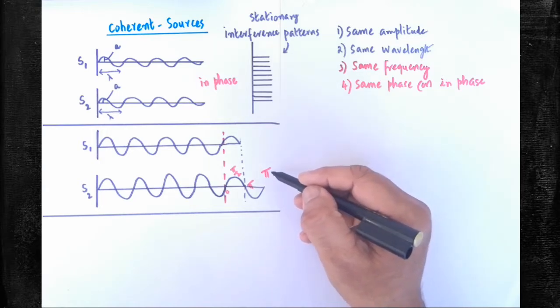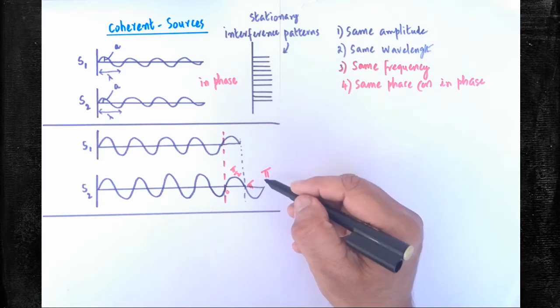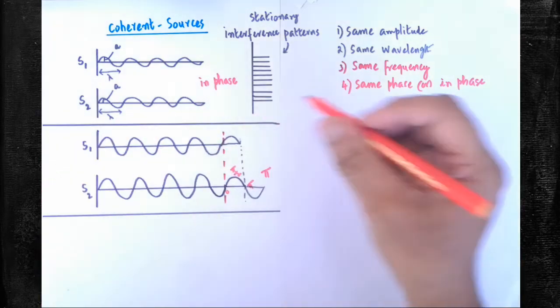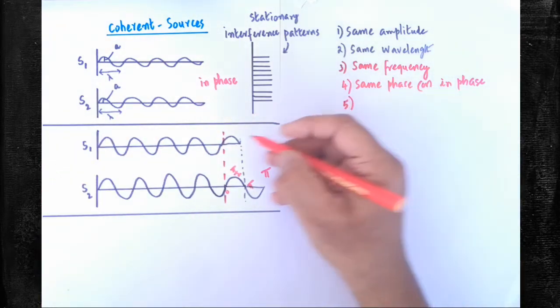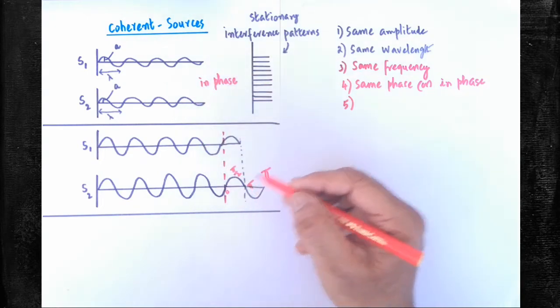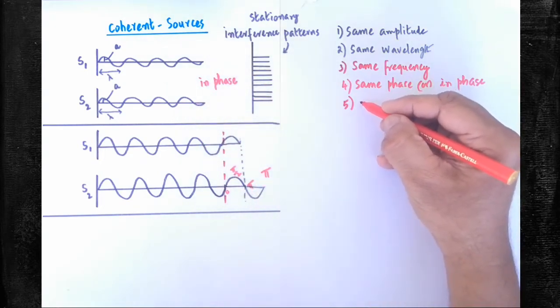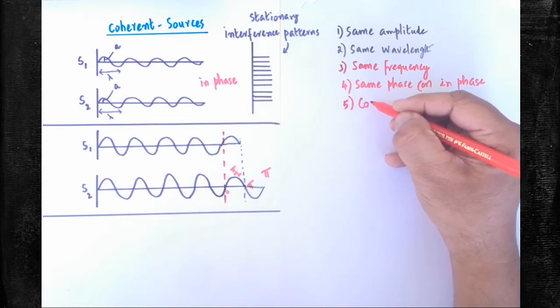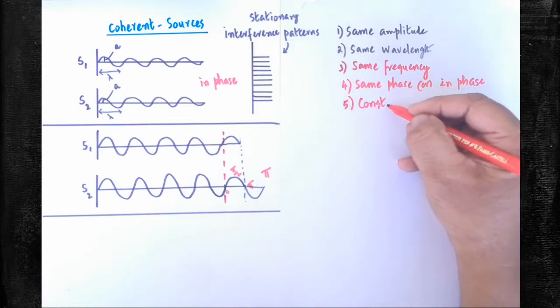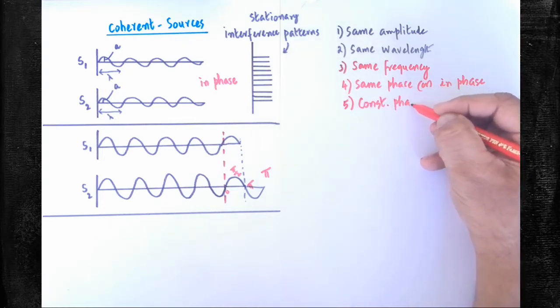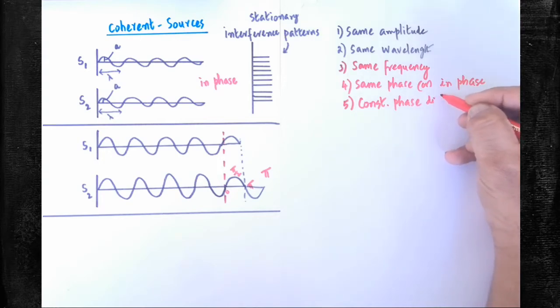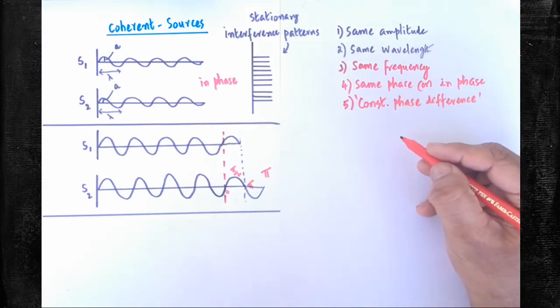Whatever may be the phase difference, the difference must be maintained as a constant one. Therefore, the fifth condition is they may have phase difference, but the phase difference must be constant. In between both the two waves, they should have the constant phase difference. Very important one. They may not have phase difference. If they have phase difference, they have to maintain the constant phase difference.